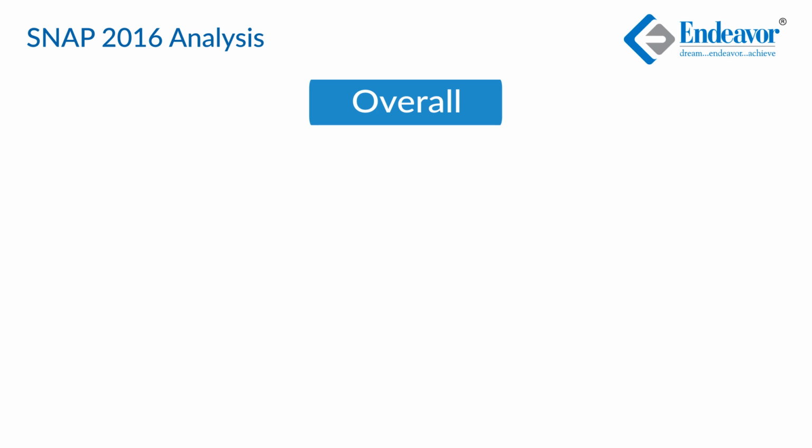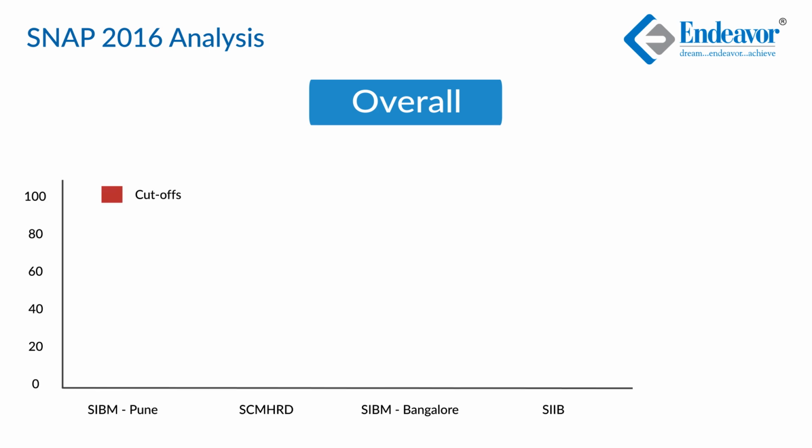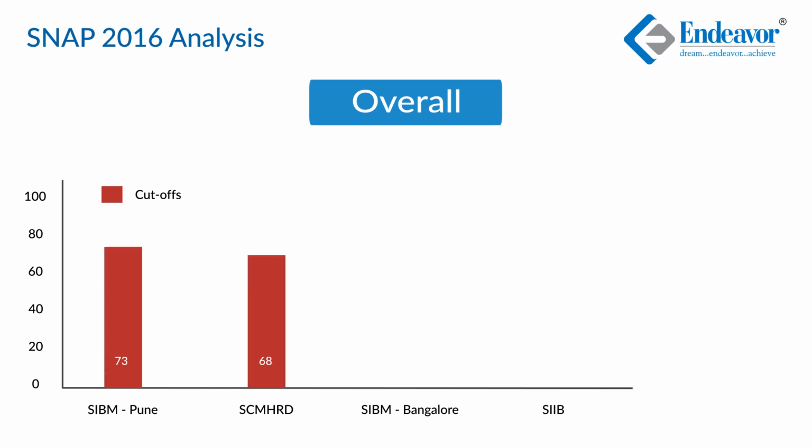Overall, if we look at the total scores, a probable cutoff for SIBM Pune could be 73 to 74 marks. SCMHRD could be 67 to 68, SIBM Bangalore could be 58 to 59, and SIIB could be 56 to 57.